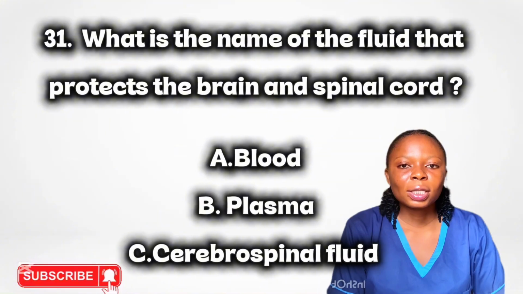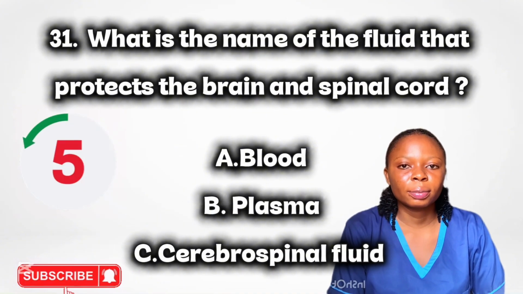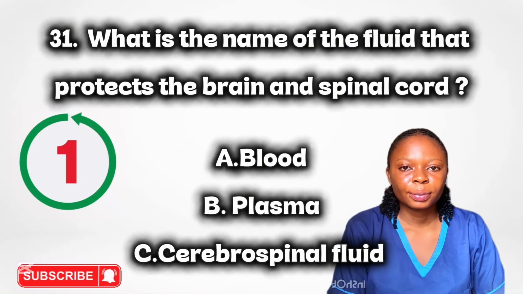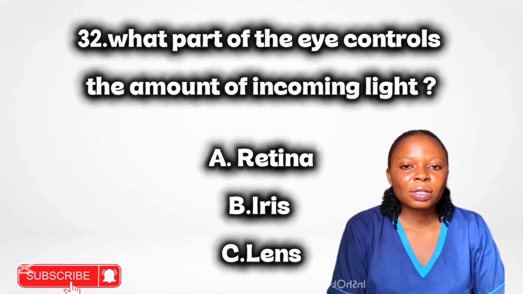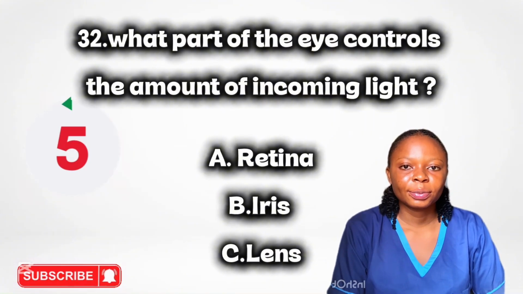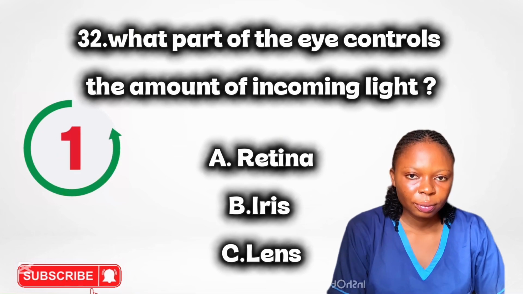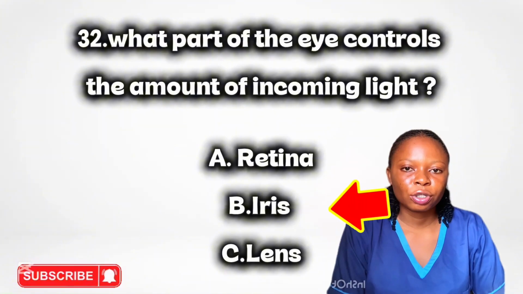Sutures. What is the name of the fluid that protects the brain and the spinal cord? Cerebrospinal fluid. Which part of the eye controls the amount of incoming light? Iris. The iris adjusts pupil size to control light entry.